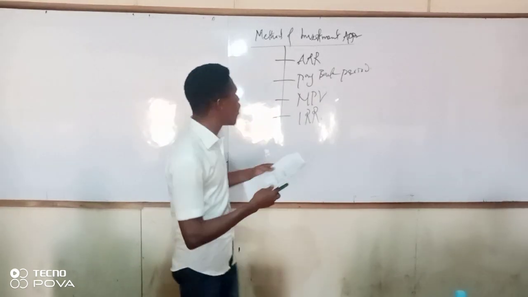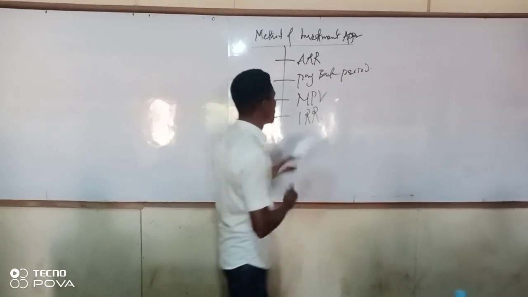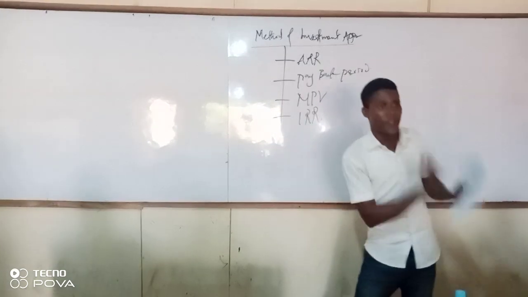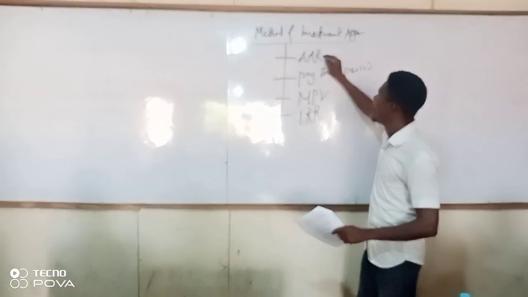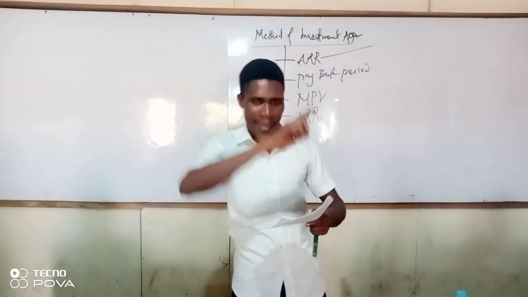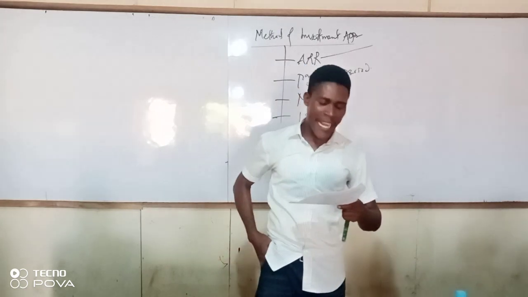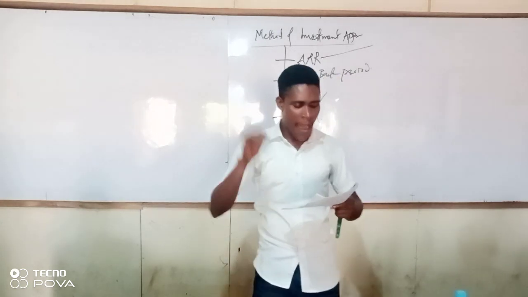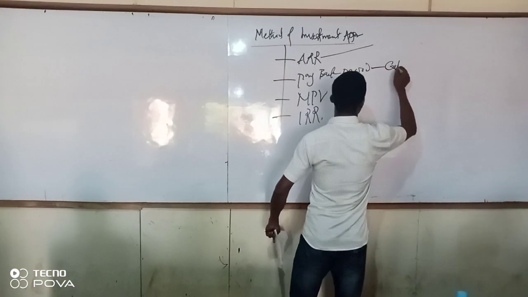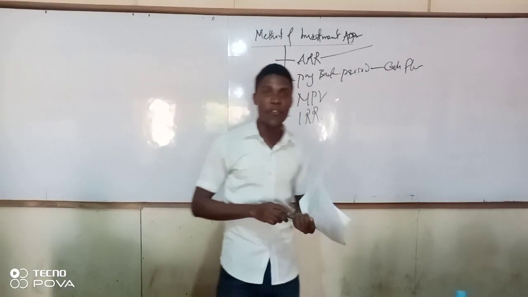If you are looking for financial accounting reasons, from an accounting perspective, then you go for ARR. You can see your manual, that diagram. But if you are going for cash flow reasons, you go to payback period.